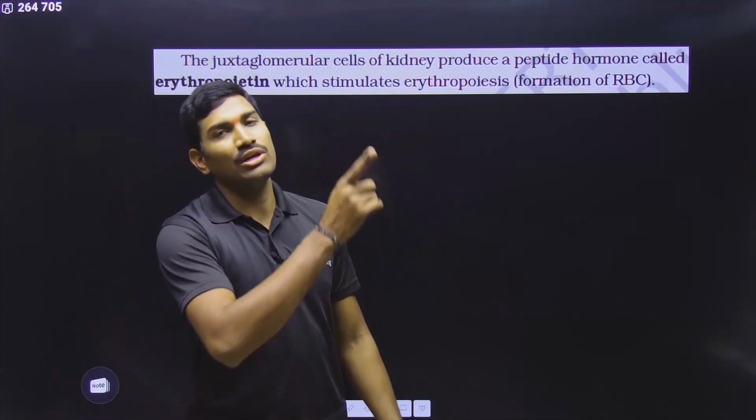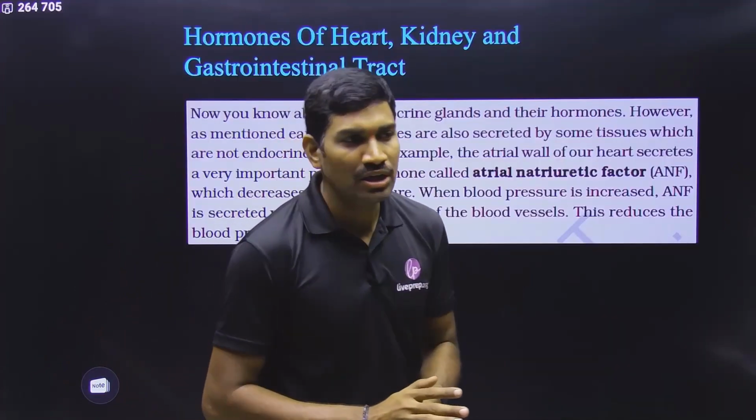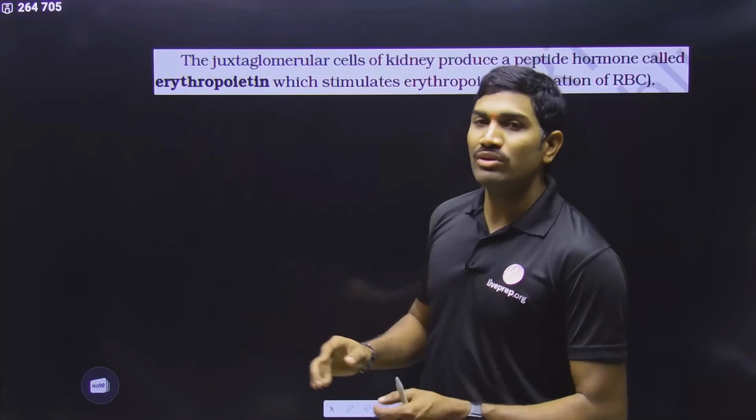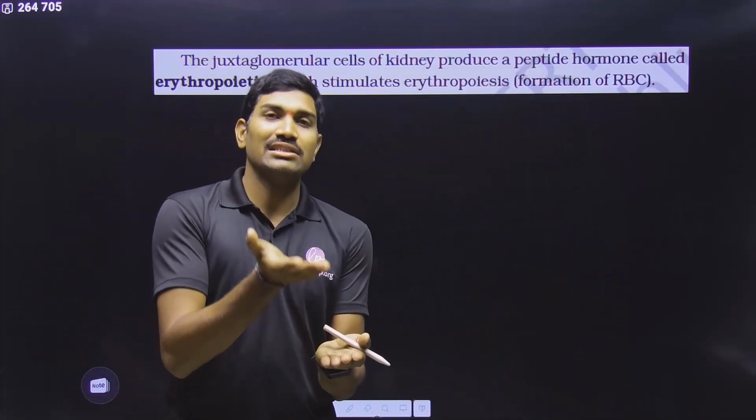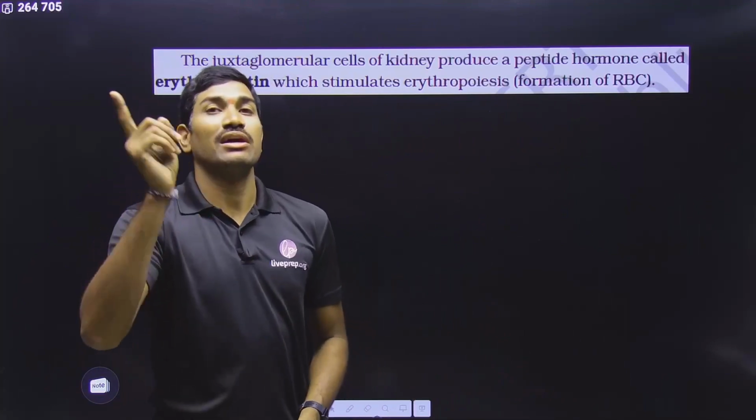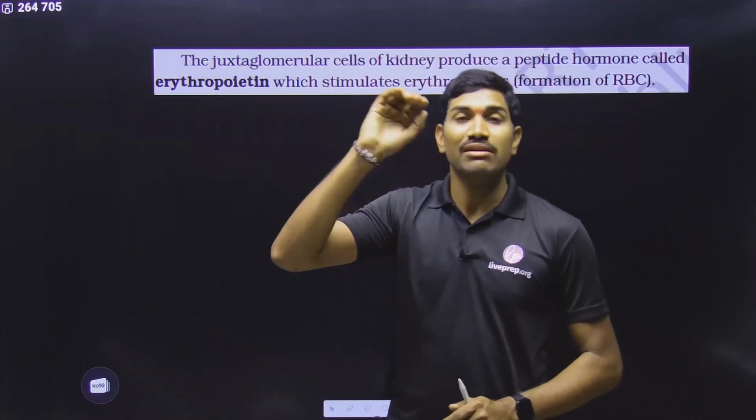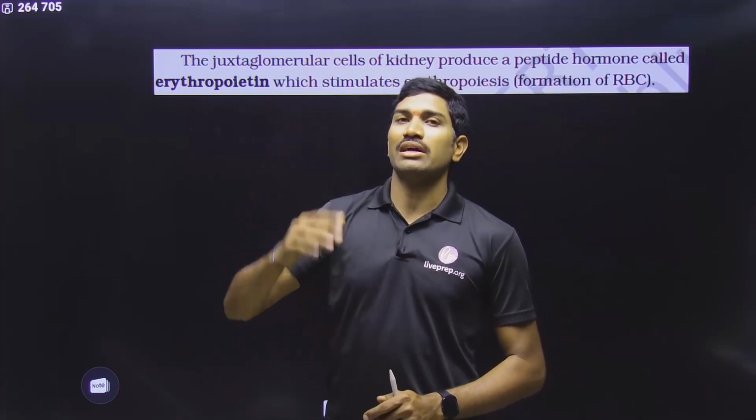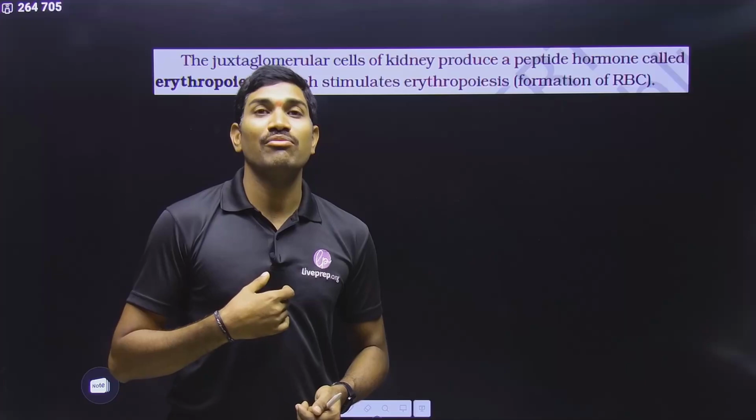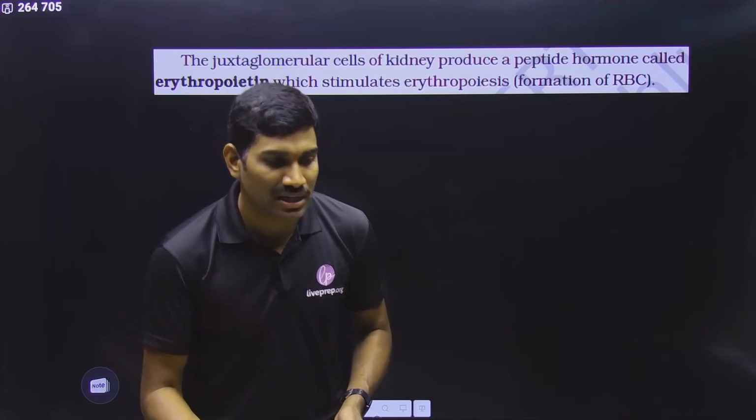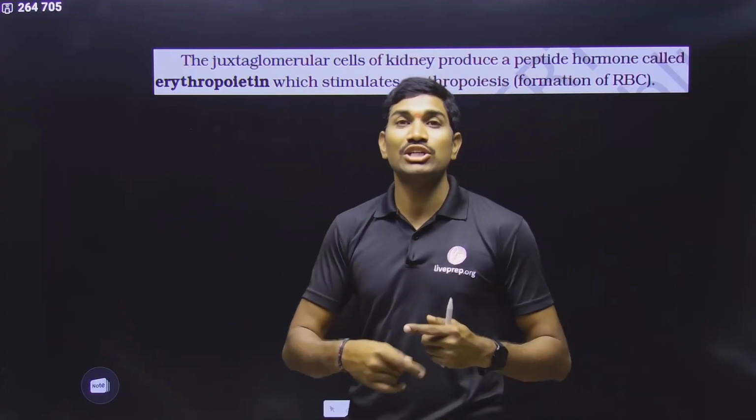Suppose all of a sudden I am climbing the mountain. So when I am climbing the mountain, then what happens? On the mountain, when the height increases from the sea level, the atmospheric oxygen partial pressure will decrease. That means in simple terms, oxygen levels in the atmospheric air will decrease. So when oxygen levels in the atmospheric air are decreasing, my body will face a condition called hypoxia. Tissue hypoxia. Within the tissue, oxygen levels are decreased. This is called tissue hypoxia.